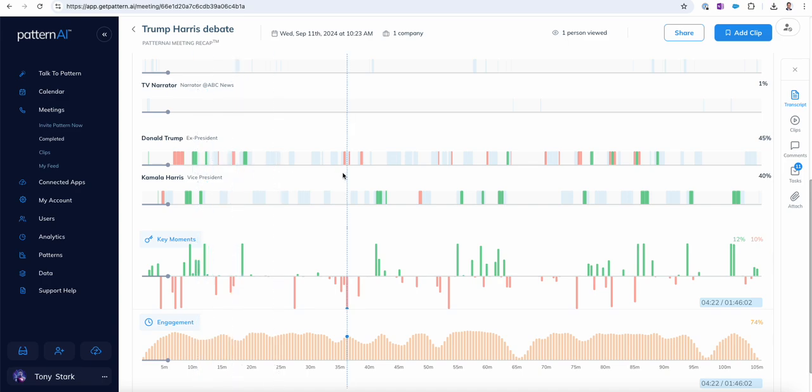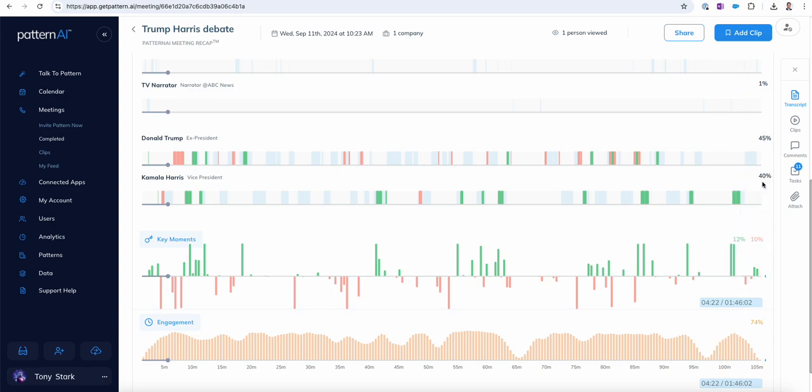So red is negative, green is positive, light blue is generally neutral, and gray means they're not speaking. Here you can see Trump is largely negative, with a couple of positive points and mostly a bunch of negative points. Kamala Harris was largely positive.